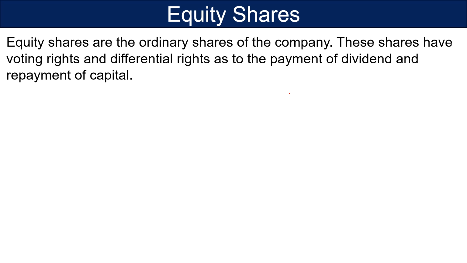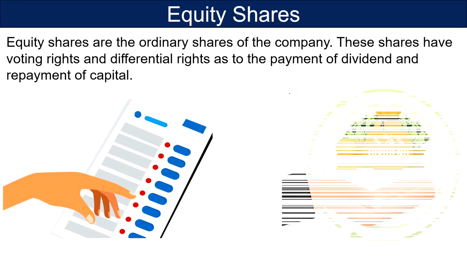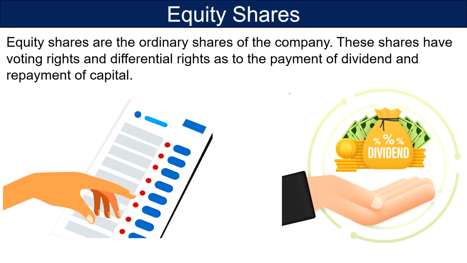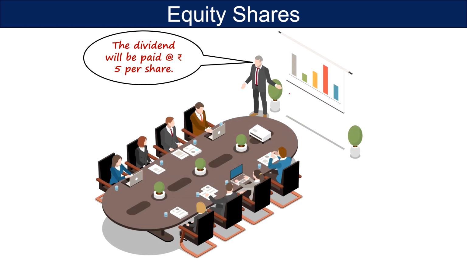Now, what are equity shares? Equity shares are the ordinary shares of the company. These shares have voting rights and differential rights as to the payment of dividend and repayment of capital. That means equity shareholders receive dividends and capital repayment after settling the claim of creditors, debenture holders, and preference shareholders. Further, the dividend is not paid at a fixed rate to the equity shareholders, and so the rate of dividend varies every year. Also, the directors of the company declare the rate of dividend to be paid to the equity shareholders at annual general meeting.